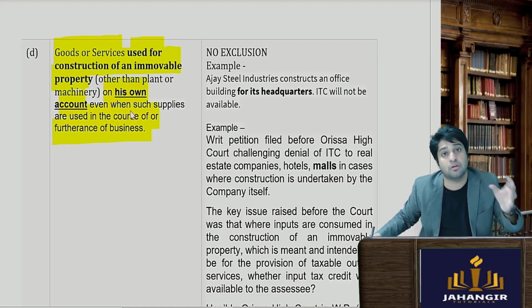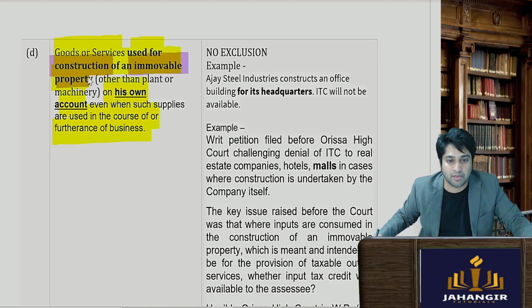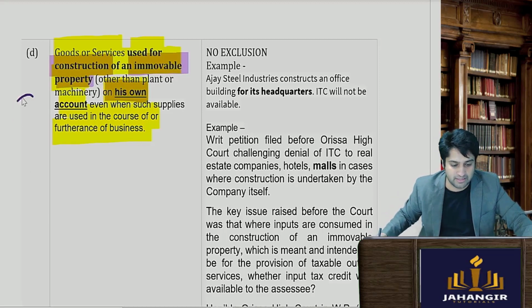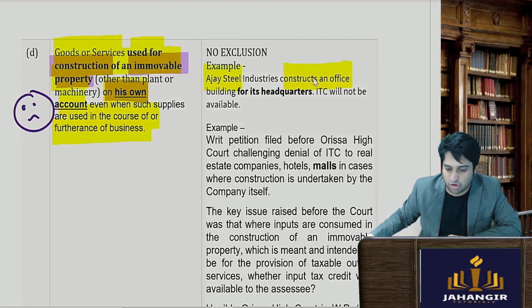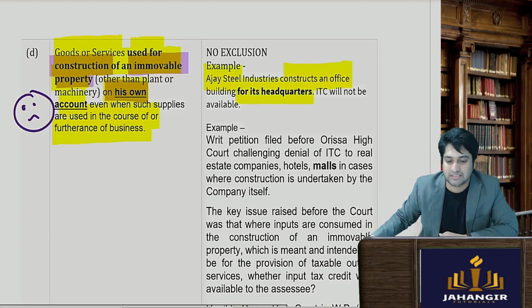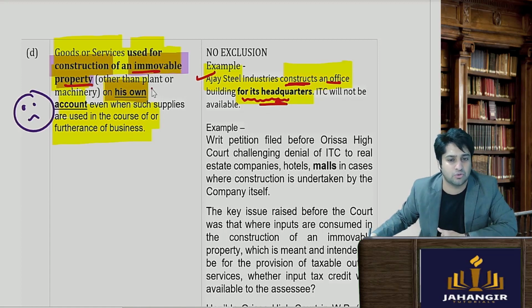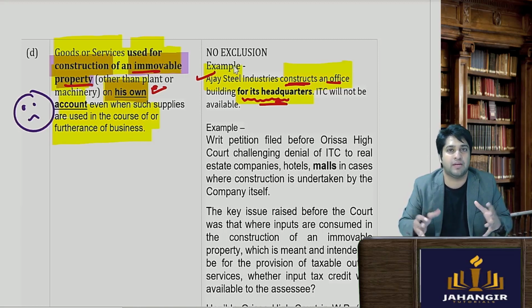Even if it is used for furtherance of business, understand what the scene is? You have done a construction of immovable property for your own use, then ITC is not available. So you'll be really really sad. Let's take an example. Ajay Steel Industries constructed an office for building its own headquarters. So they constructed immovable property and they are going to use it themselves, not selling any service to anyone or giving it on rent to anyone, they are using it themselves, so ITC is not available. Ajay Steel must have used so many goods and services to construct that property. ITC is not available.